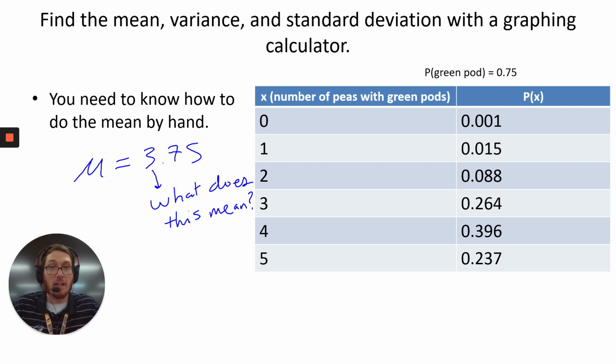That's the expected value as well. So what I should expect to happen is every time I have 5 p's, I should expect that 3.75 of them will be green. So if I got 3 or 4, I'd say, oh yeah, that makes sense, because I should get 3.75. You have to know how to do the mean by hand, but the standard deviation and variance,